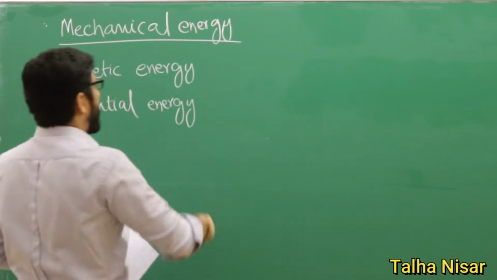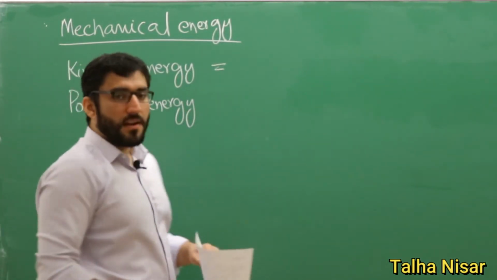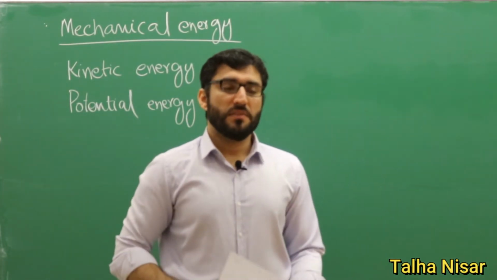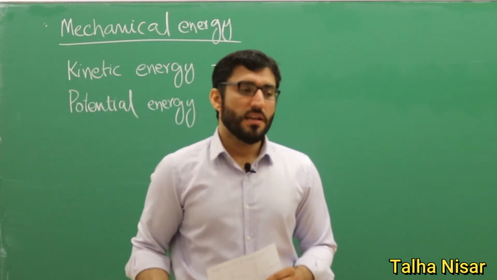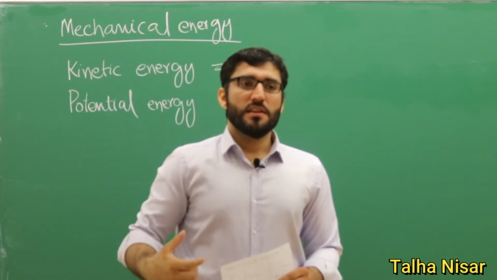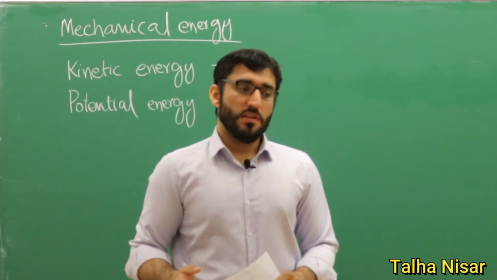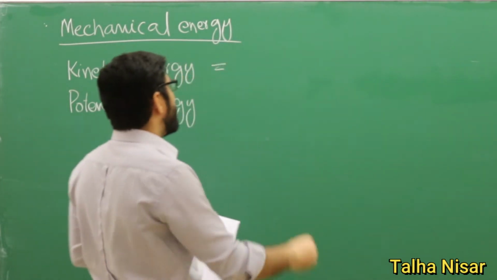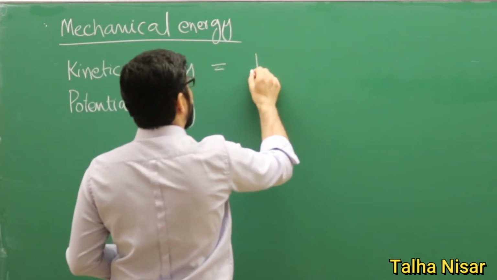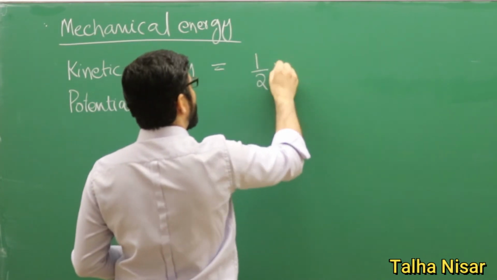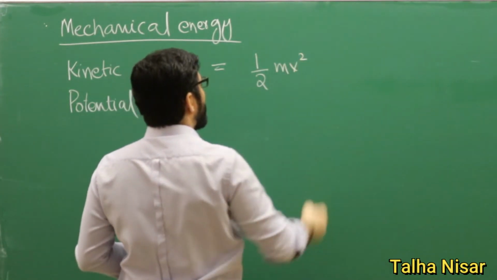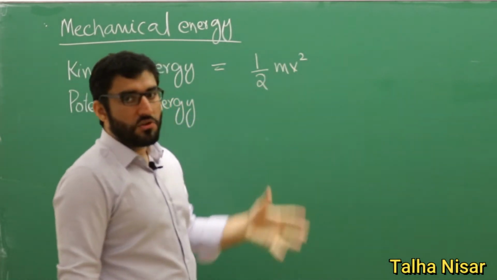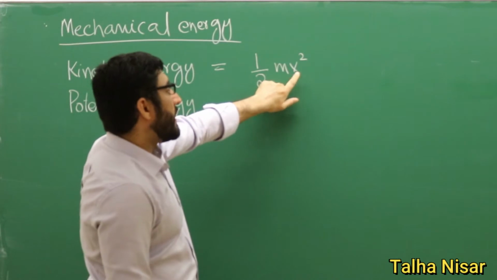The kinetic energy is defined so that whenever a body is moving, it will have kinetic energy. So the kinetic energy is the energy that is because of the motion of the body. If anything is moving with some velocity, it will have kinetic energy. Mathematically, it is defined as 1/2 mv squared.